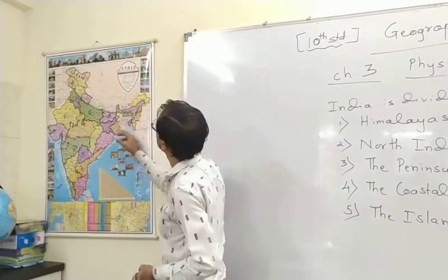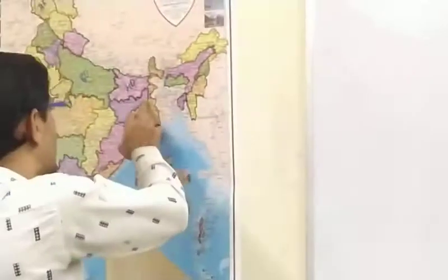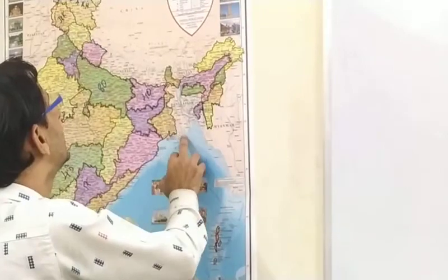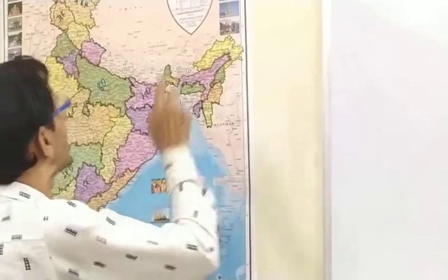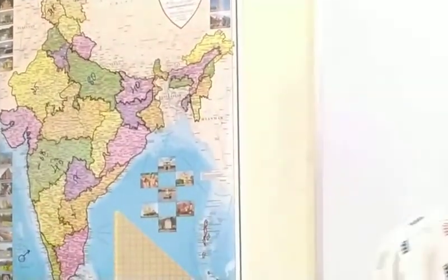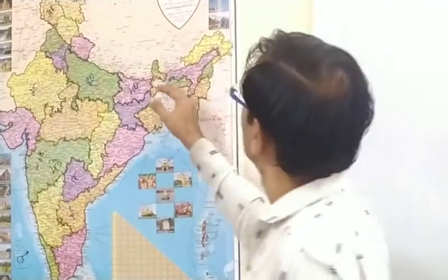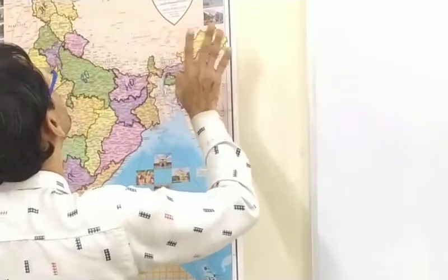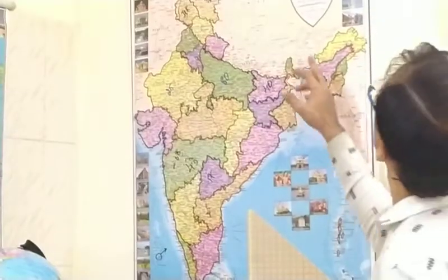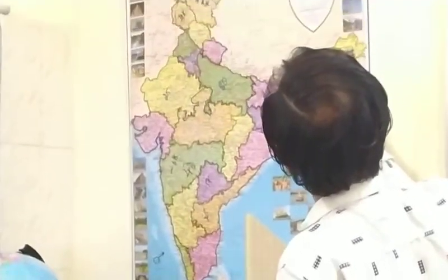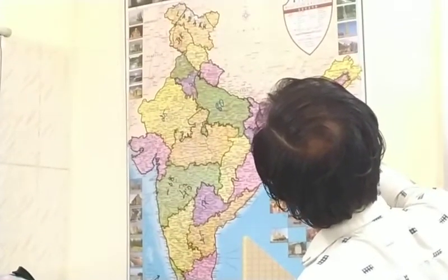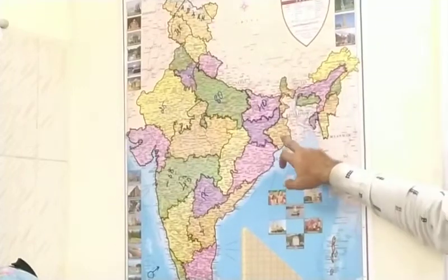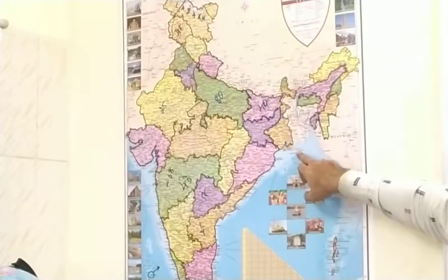It flows through West Bengal, also goes through Bangladesh, and then reaches the Bay of Bengal through Sundarban. This river flows through Arunachal Pradesh, then Assam, a little bit of Meghalaya, Bangladesh, as well as West Bengal, and goes to the Sundarban.